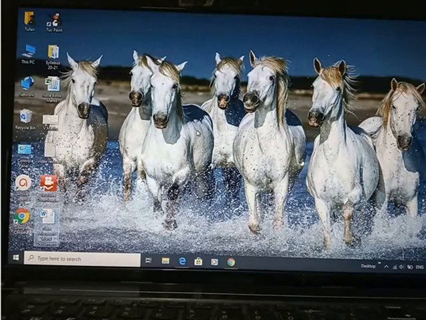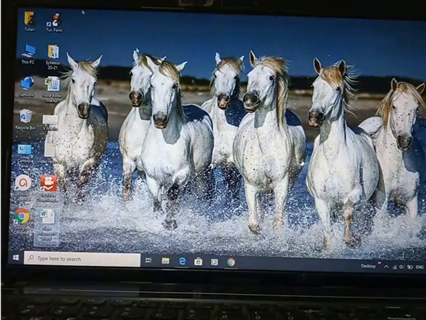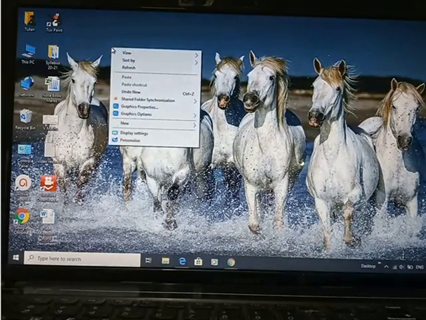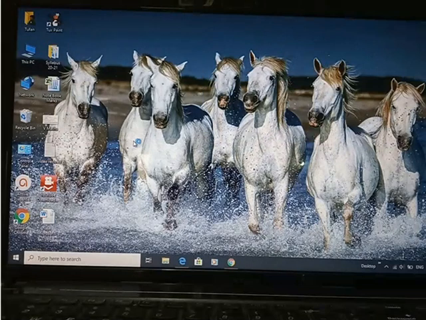You can either change this directly from the picture, or after going to the personalize options. So how can we go to personalize and change this background? Let's see. For that, again I would like to show you all this. We will right click, click the right button of the mouse, and then go to this personalize option. Okay, so we'll left click on personalize.